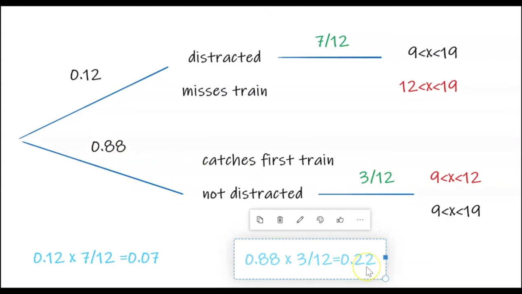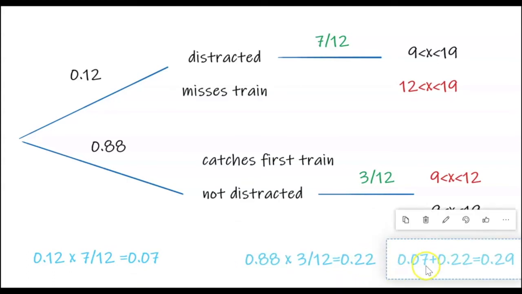We then need to say the probability that his time is between the 9 and 19 must be the first probability 0.07 plus the second probability 0.22. And 0.07 plus 0.22 is 0.29, the required probability.